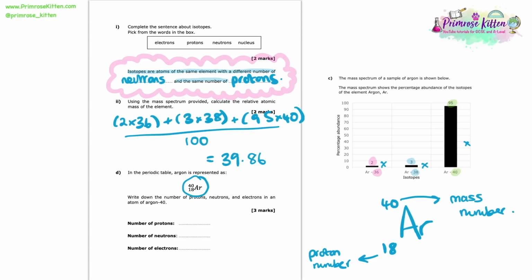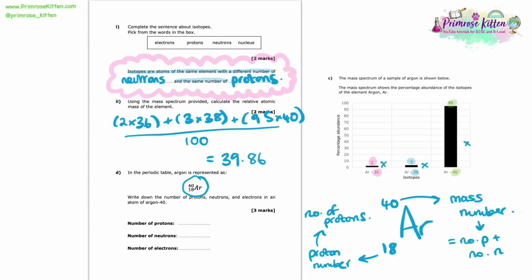So the mass number is equal to the number of protons plus the number of neutrons, whereas the proton number kind of does what it says on the tin, and it is equal to the number of protons.